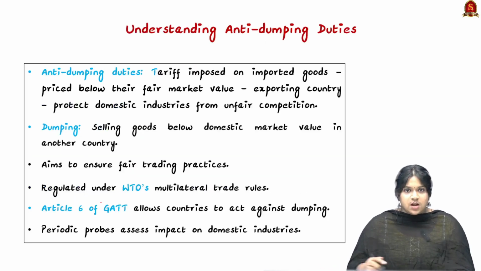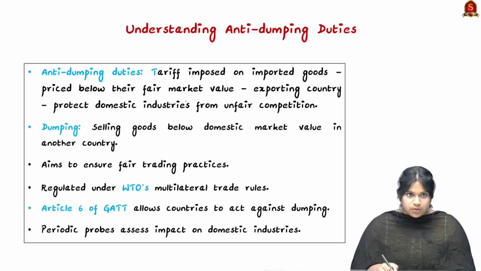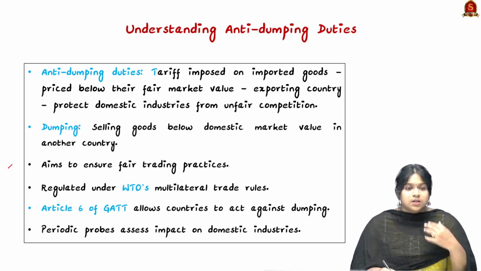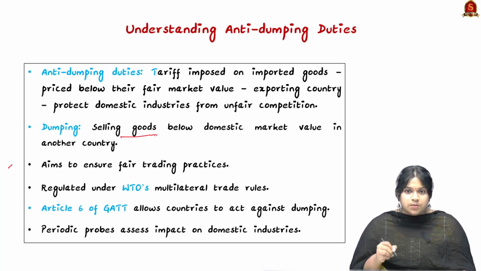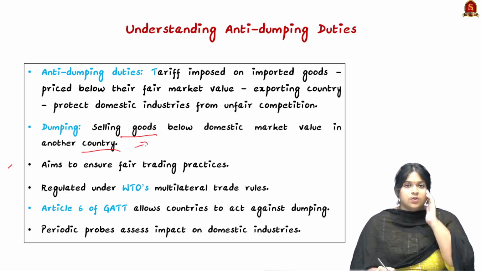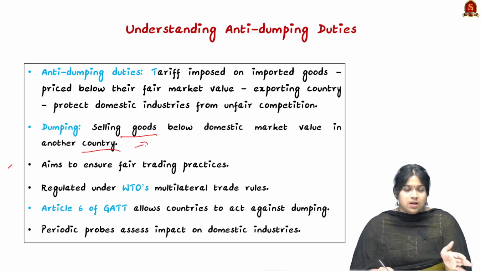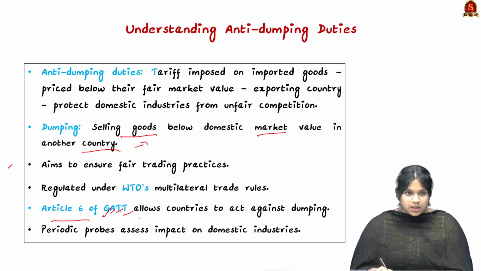We should understand what anti-dumping duty is. Dumping means selling goods below the domestic market value in another country. Here China has been dumping its goods in India at a very low market value. According to Article 6 of the General Agreement on Tariffs and Trade, GATT, countries are allowed to act against dumping. So it is the country's decision to take such action.